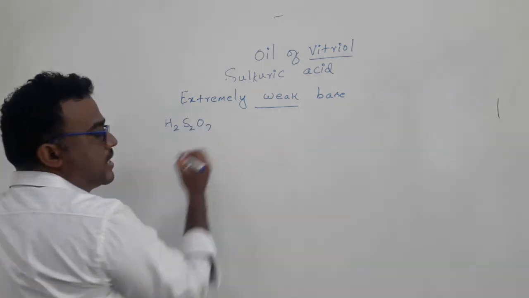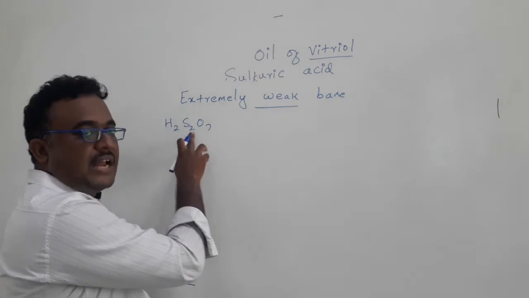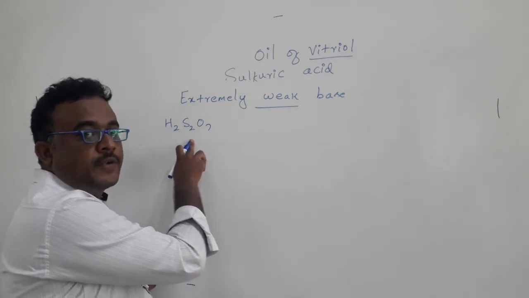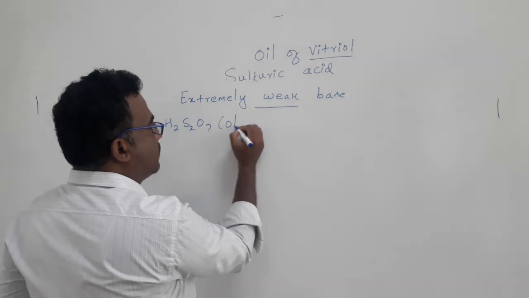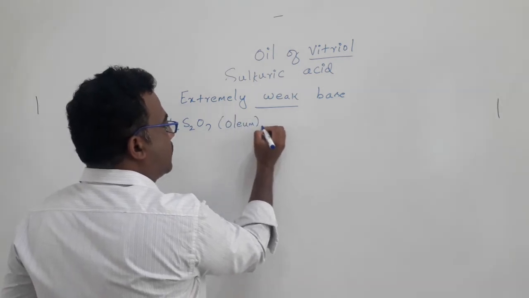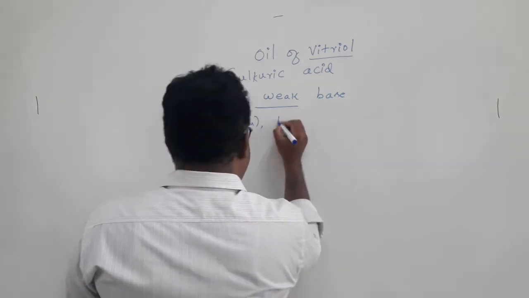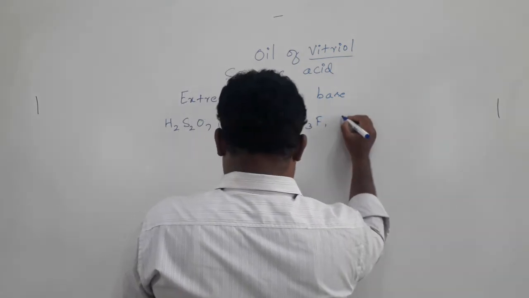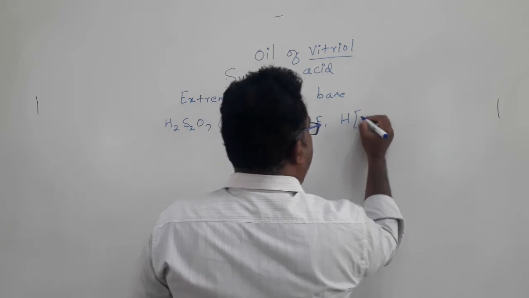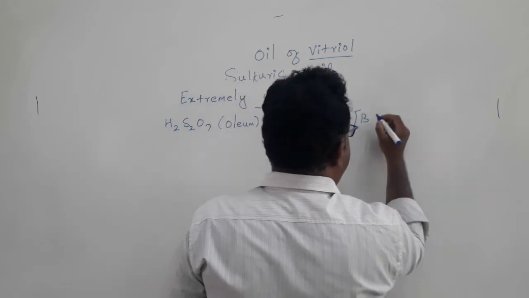H2S2O7 means it's simply sulfuric acid dissolved in sulfur trioxide. It will be called oleum. Then fluorosulfonic acid. Boron containing sulfate.